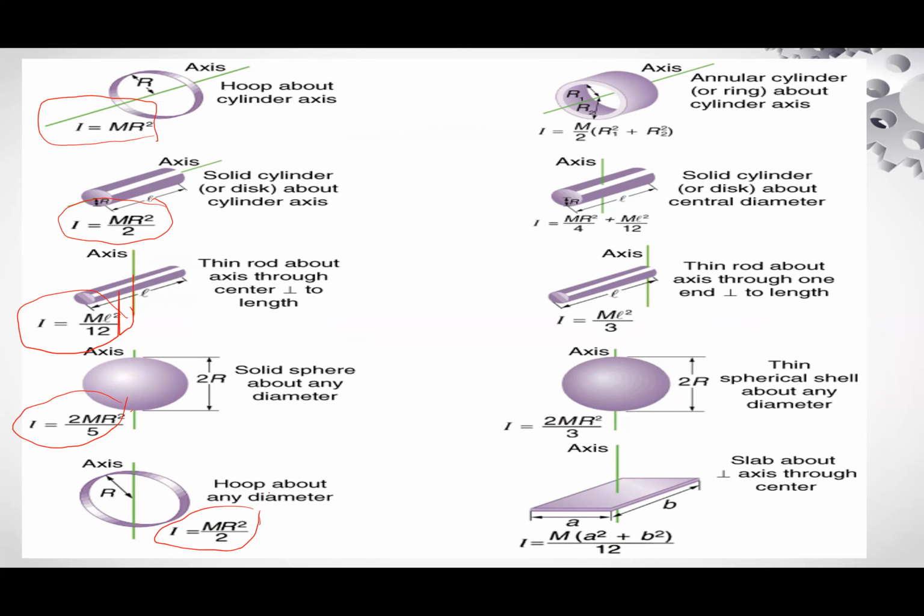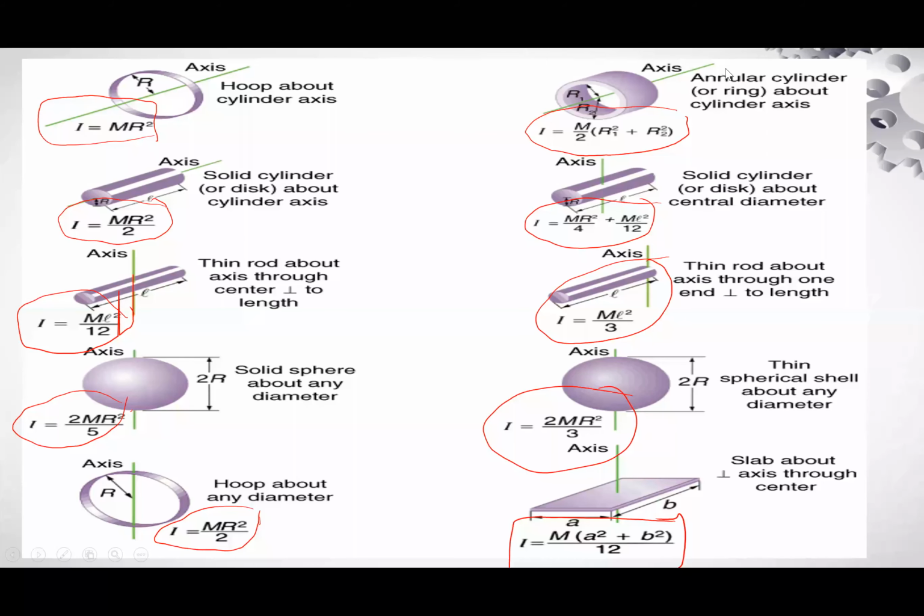Annular cylinder, a ring: I is equal to m divided by 2 times r1 square plus r2 square. Solid cylinder, this one. Thin rod, this one. Now slab, this is the moment of inertia of a slab. So do revise and memorize these. Thank you, students.